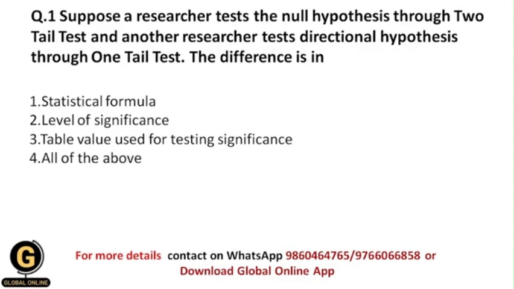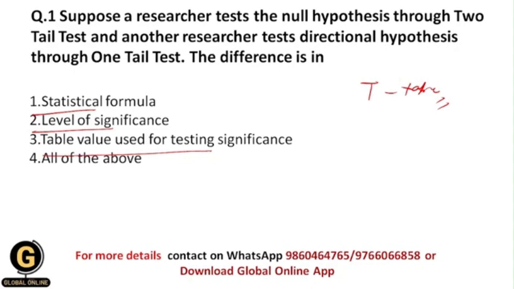Those are differences in statistical formula, because these are two different tests, and that's why we need to use different statistical formulas. Again, the level of significance is different, and as well the table value that we use for testing significance is different. So basically all of us know what the table value is. There is a table called the T distribution table, and that table is for both the two-tailed test and the one-tailed test, and the values are different for the two-tailed test and one-tailed test in the table.